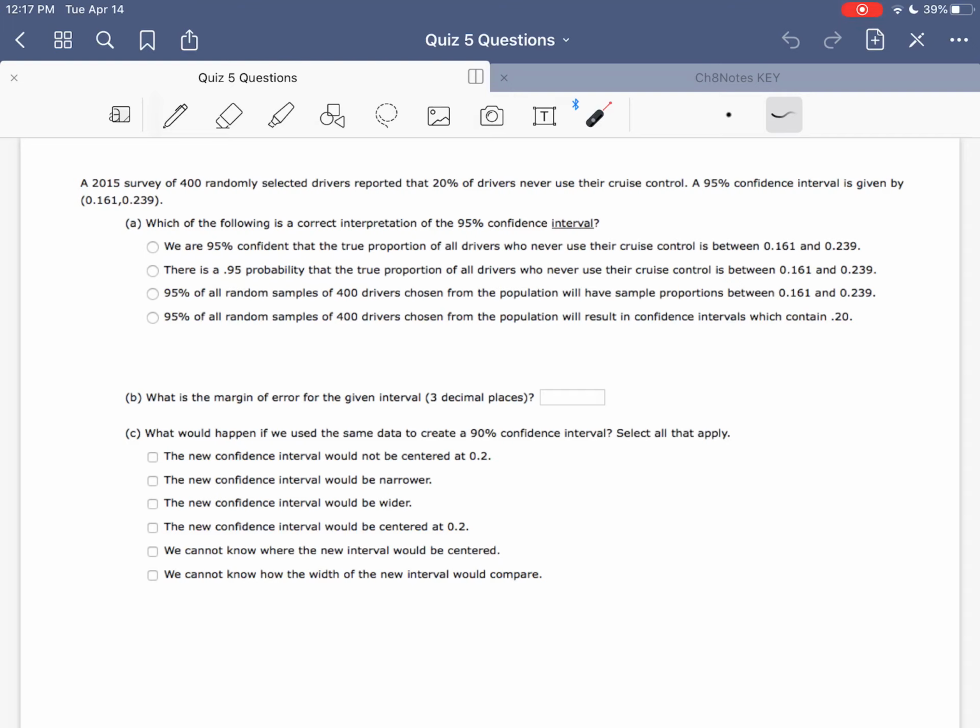So the first one: a 2015 survey of 400 randomly selected drivers reported that 20% of drivers never use their cruise control. A 95% confidence interval is given by lower bound 0.161, upper bound 0.239. So part A is asking us to interpret the interval. Notice interval is underlined. So we talked about the difference between interpreting the confidence interval, meaning using those two numbers in your interpretation, versus interpreting what it means to be 95% confident. So that would be interpreting the level.